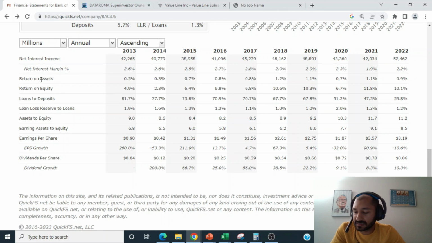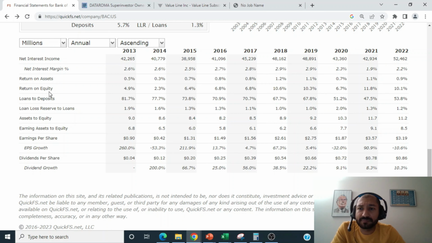Next is the return on assets. The return on assets is simply the ratio of net income divided by the company's total assets. Back in 2013, the company's return on assets was about 0.5%, and for the year 2022, it's 0.9%. JP Morgan's return on assets for the year 2022 was 1%. So we can see that the company's return on assets is in line with its competitor.